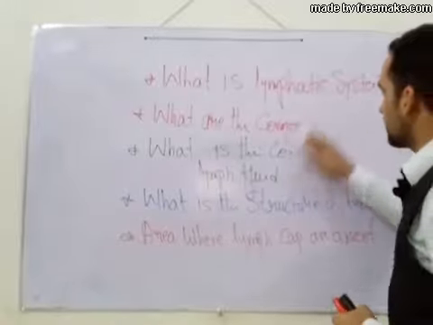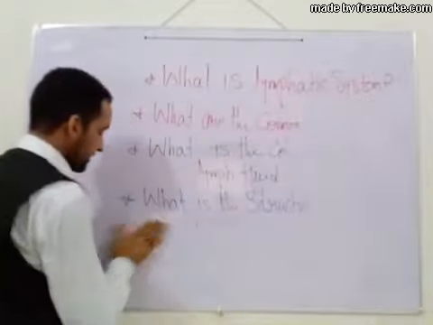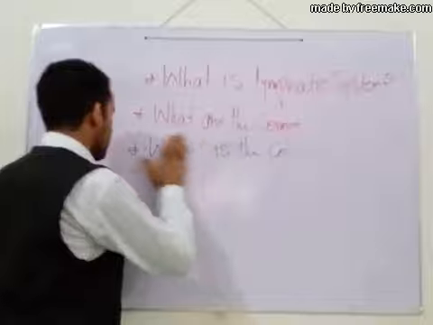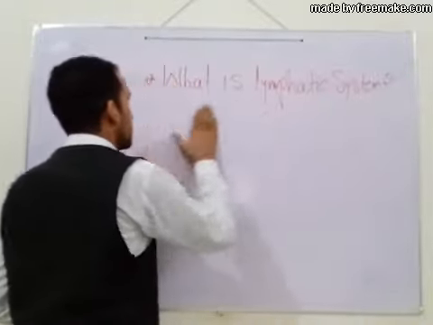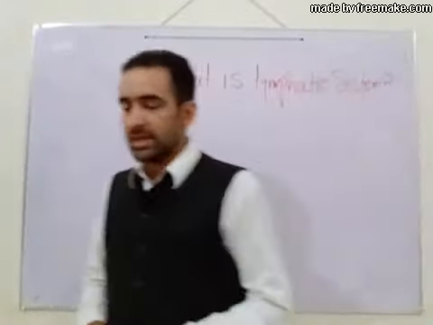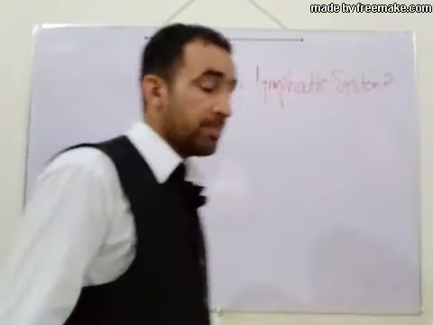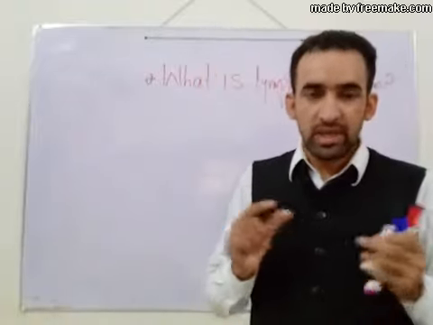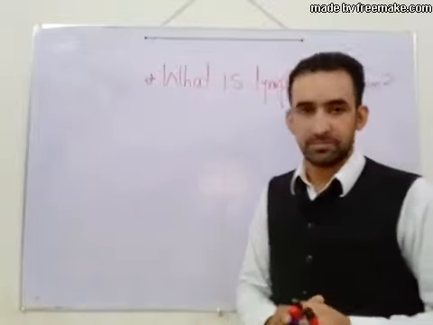So let's start from the first objective, how do we define the lymphatic system. The lymphatic system is a closed system of vessels which draw extra tissue fluid back into circulation. So we can easily define the lymphatic system: a closed system of vessels which draw extra tissue fluid back into circulation is called the lymphatic system.